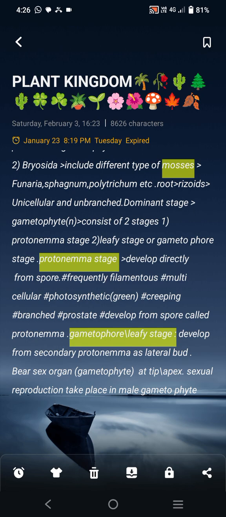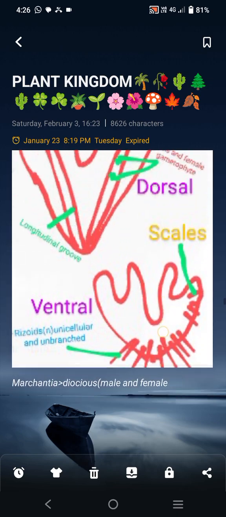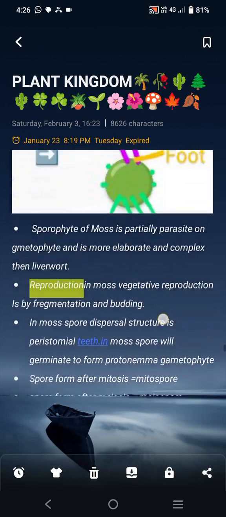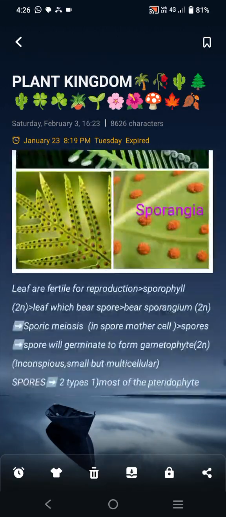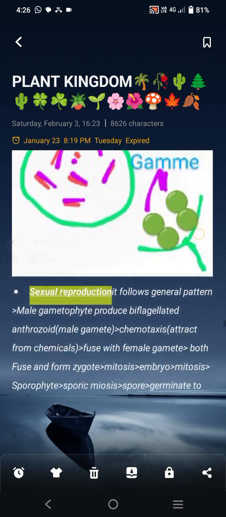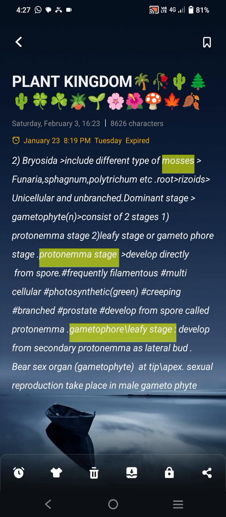Second classification is Bryopsida. The first we have already taken, Hepaticopsida. Pteridophyte we have not taken. Bryopsida includes different types of moss: Funaria, Sphagnum, Polytrichum are examples. The root is called rhizoid. It is unicellular and unbranched.